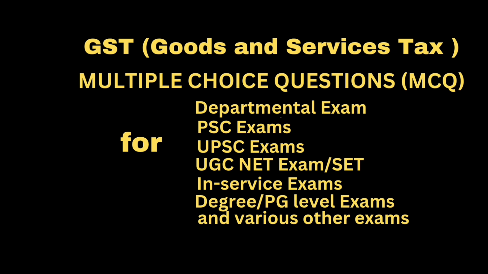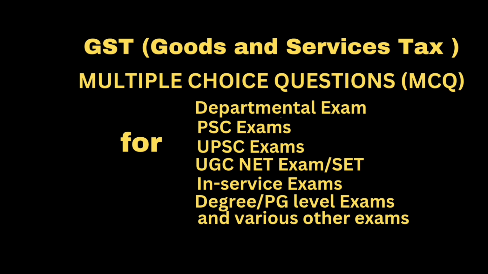Question. Input tax credit on account of CGST available in the electronic credit ledger shall be utilized for tax payment. Answer, first for CGST and then for IGST. Question. Input tax credit on account of SGST available in the electronic credit ledger shall be utilized for tax payment. Answer, first for SGST and then for IGST.